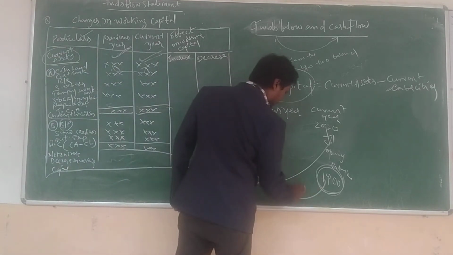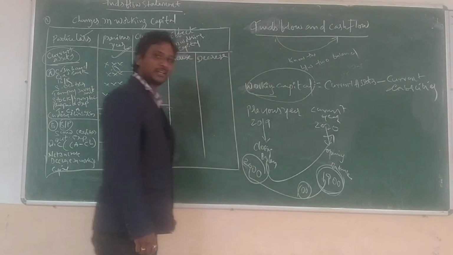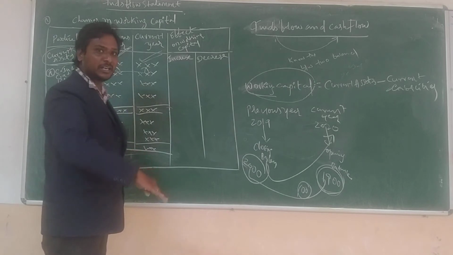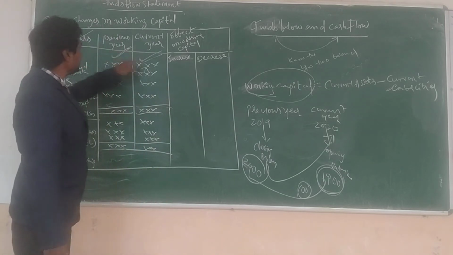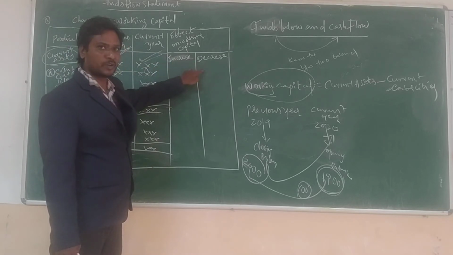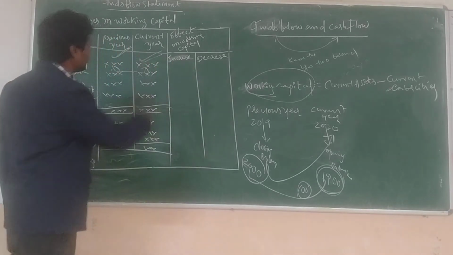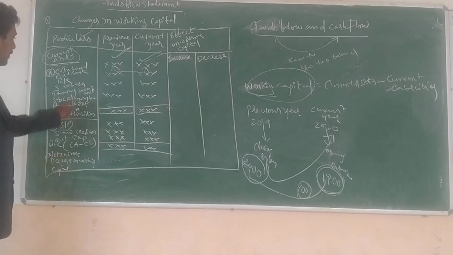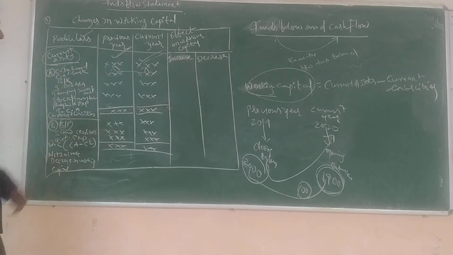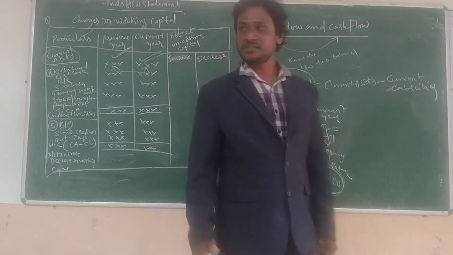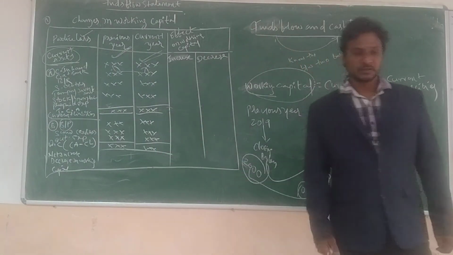How much? 100 rupees decrease. The working capital decreases. So we can write increase or decrease in the column Effect on working capital. This is the change in working capital according to the funds flow and cash flow statement. Just write it down, all of you note it down.